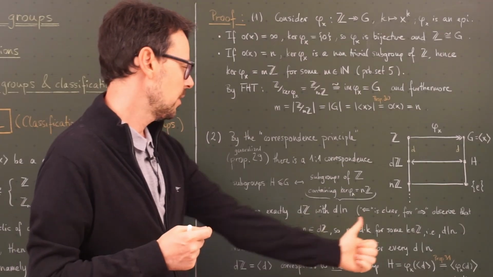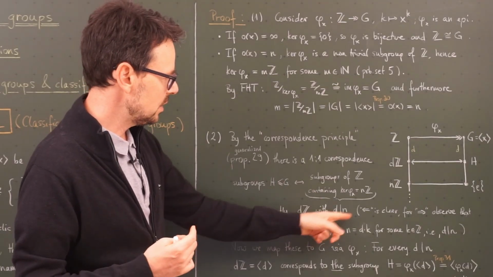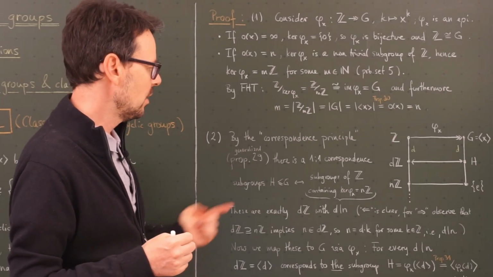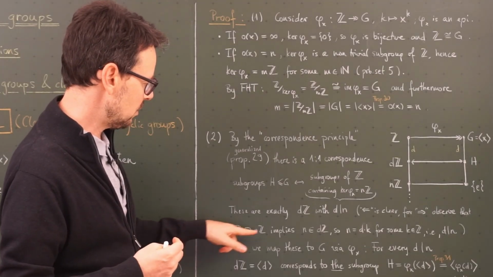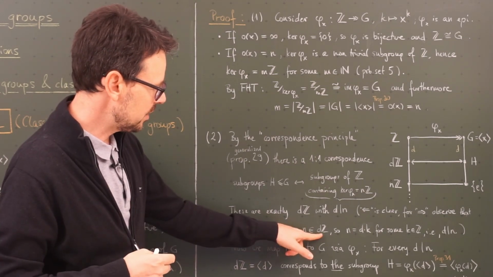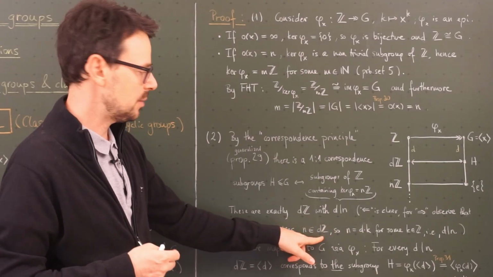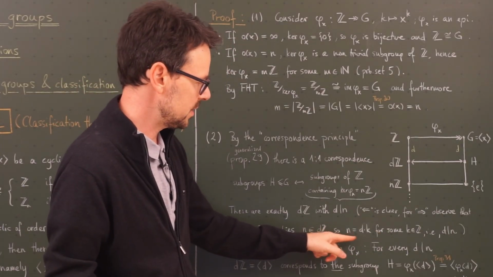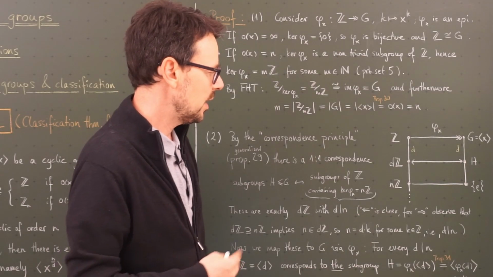Why is that? This direction should be clear. If d is a divisor of n, then you can easily show that nZ is contained in dZ. You should pause the video and try that. For the other direction, if we have a subgroup, which again is of this form, that contains nZ, then in particular, n, which clearly lies here, must be an element of dZ. So n is of the form d times k by definition of this subgroup, dZ. Yeah, but that just means that d is a divisor of n, because n can be written as this product d times k with some integer k, and that's it.